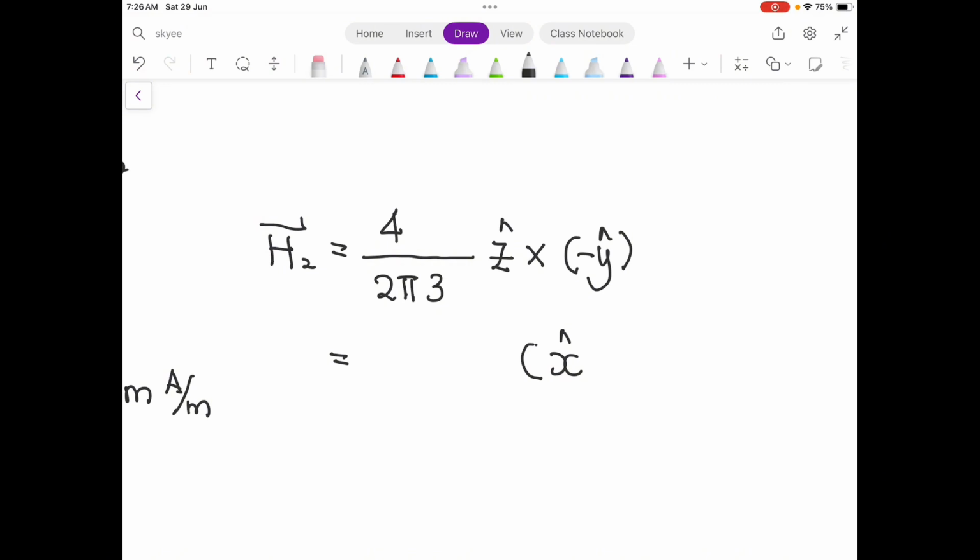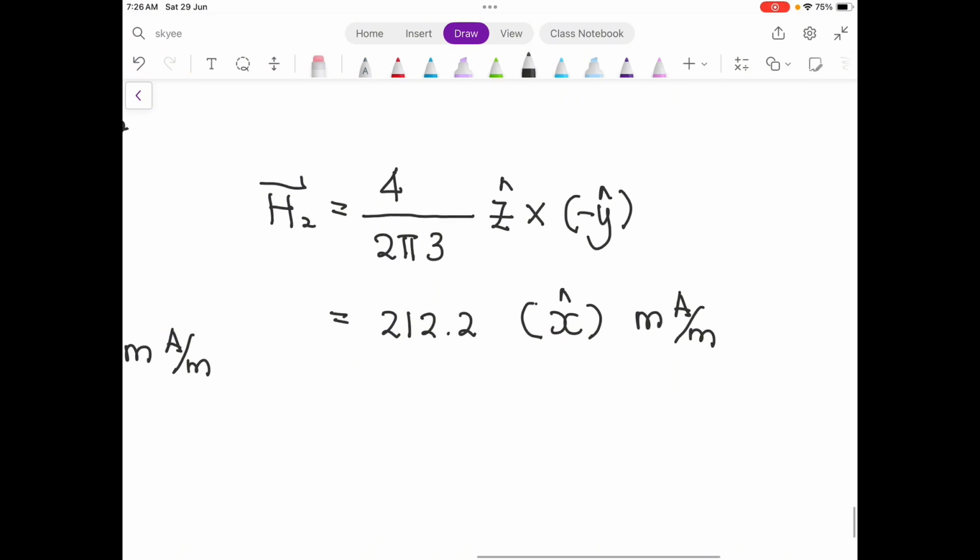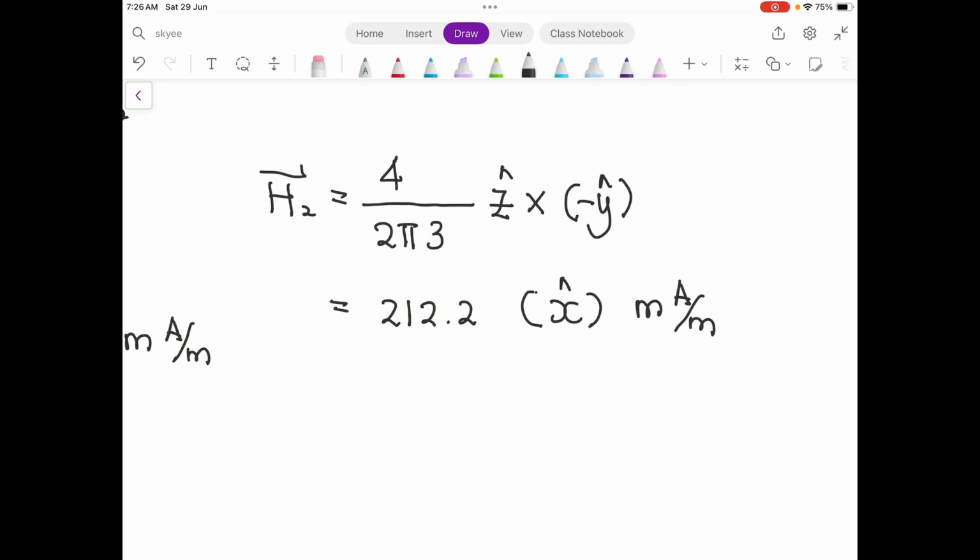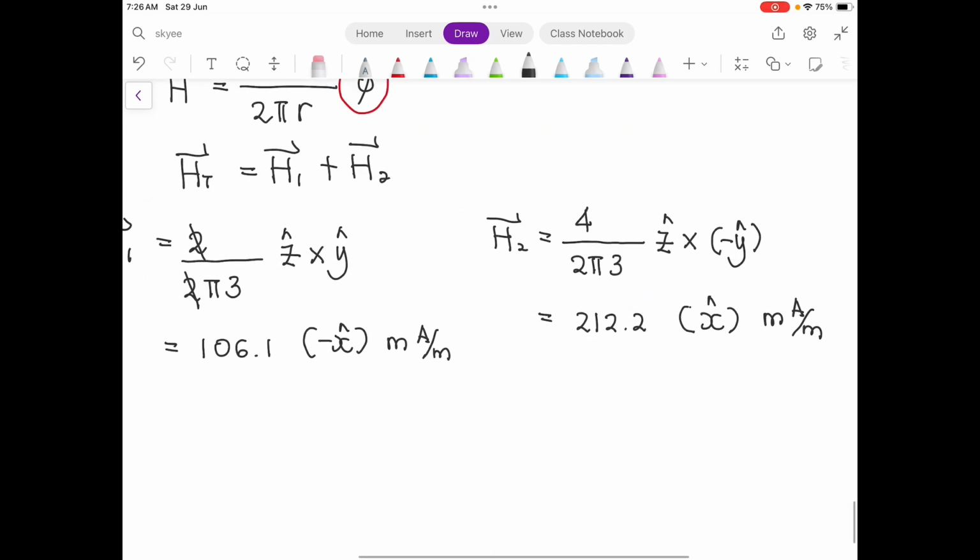So calculate 2 over 3 pi. It's 212.2 milli-ampere per meter. You can see this is double of this, because of the current.